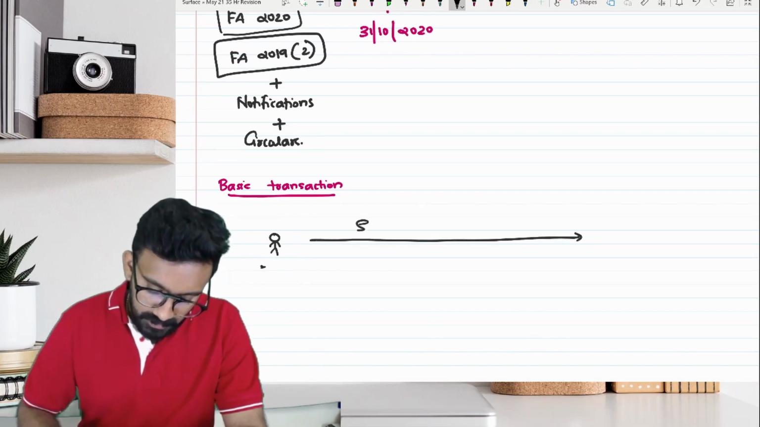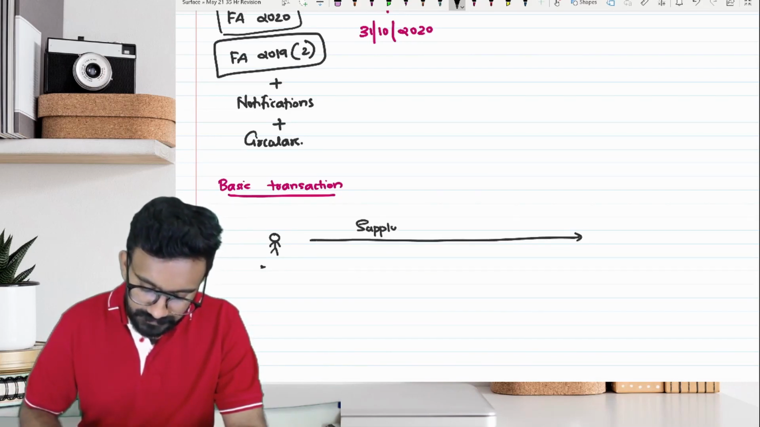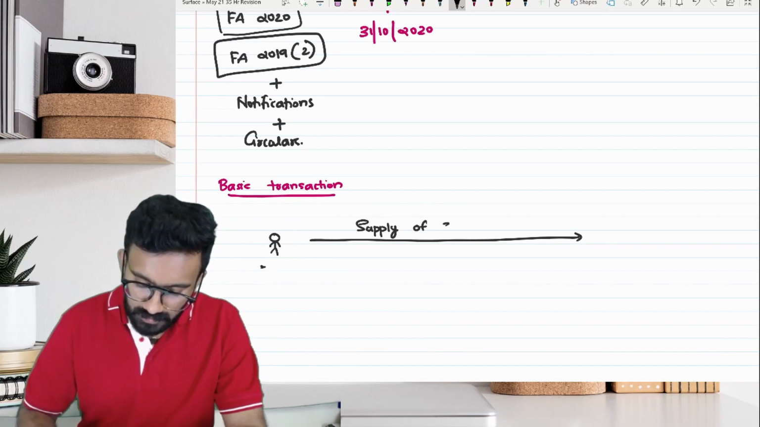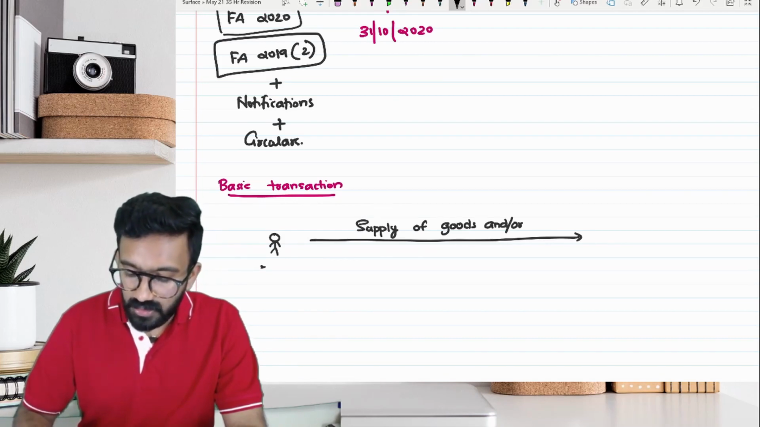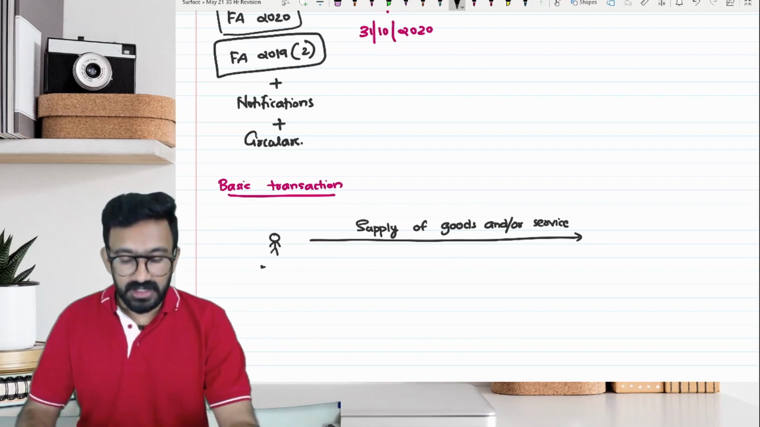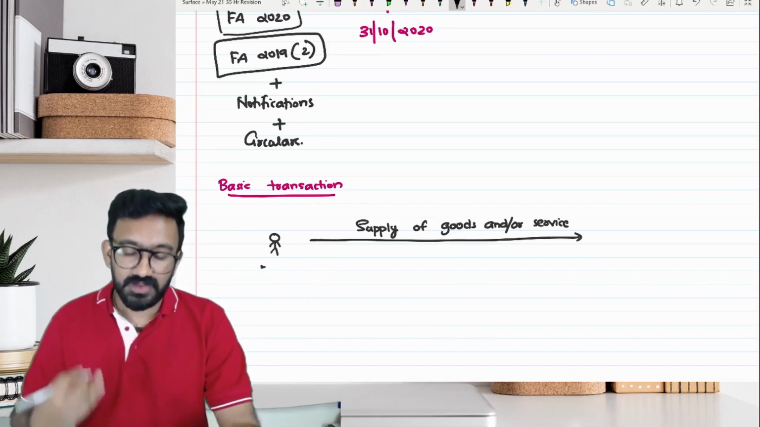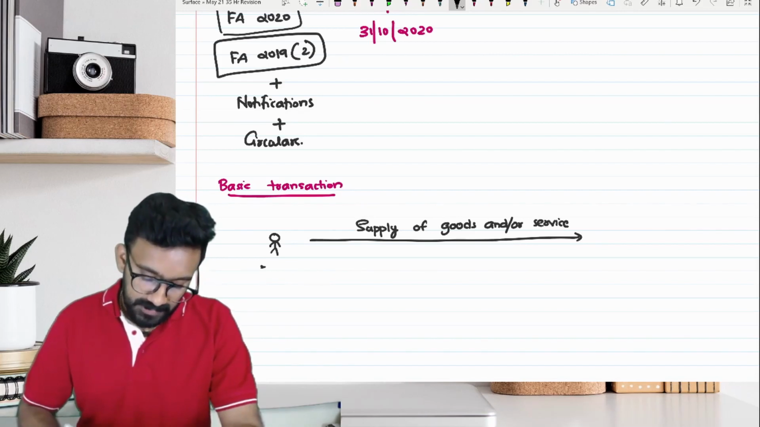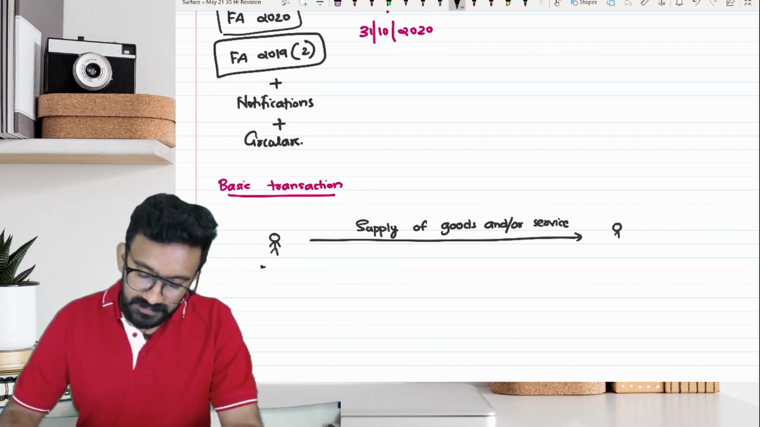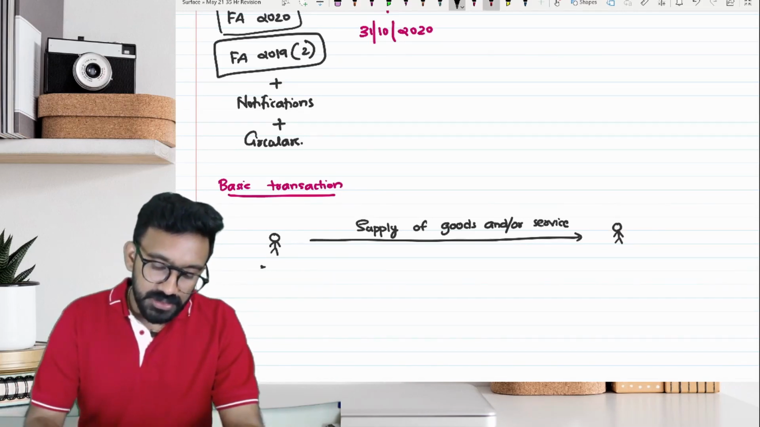GST will be applicable when there is supply of goods. We use the word and/or service. It can be goods, or it can be service, or it can be goods and service. So whenever there is supply of goods and/or services, we will have GST applicable. The one who is making the supply